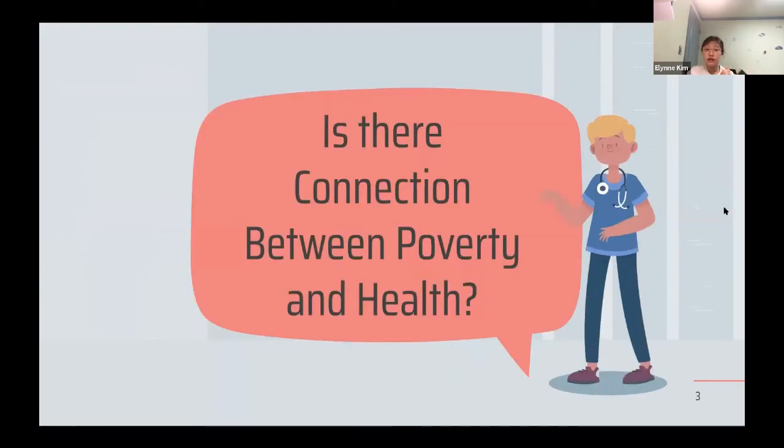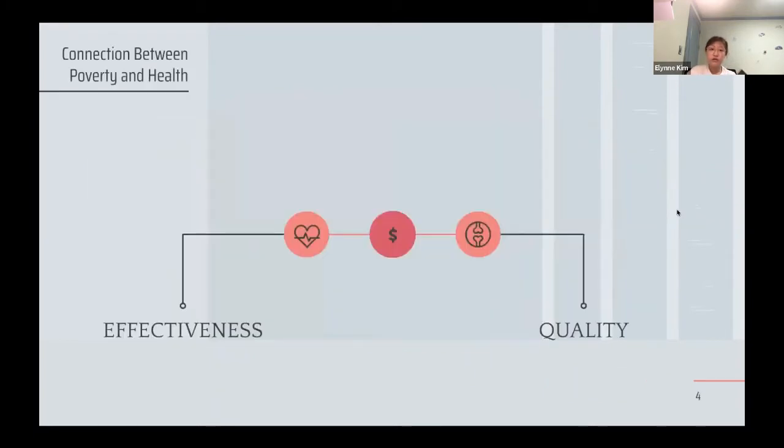Saying that, let's firstly think about if there's a connection between poverty and health. So there's a visual representation that I prepared. There's a very clear connection between poverty and health because it revolves around two things in hospitals: effectiveness and quality. Effectiveness depends on the doctor's skills and whether the doctor has the capability to diagnose the disease or illness you have, and quality is about the facility and the tools or technology that the hospital has in order to treat you.